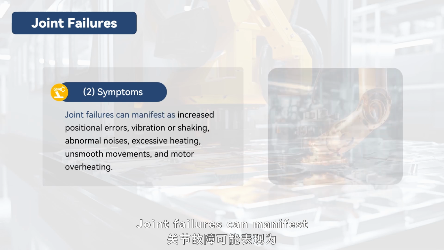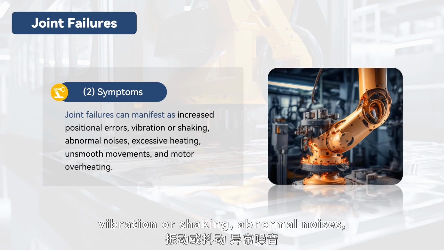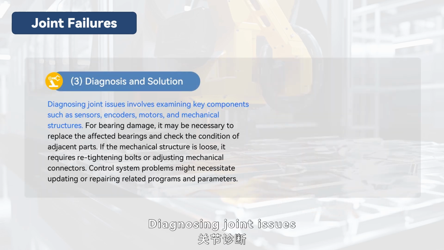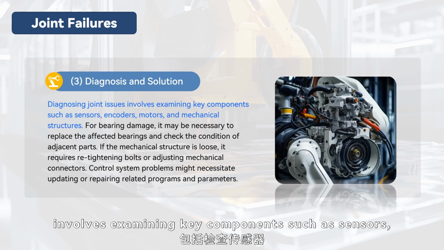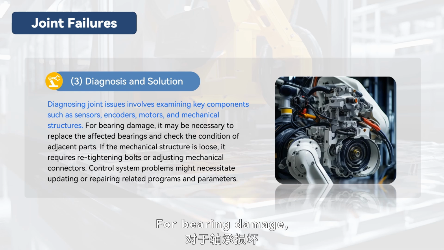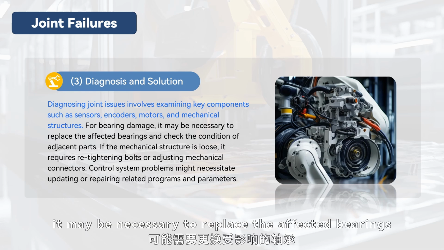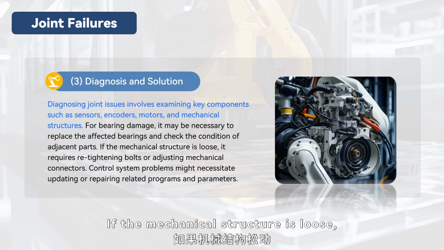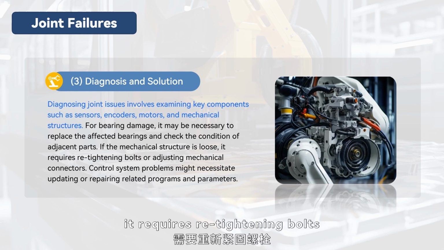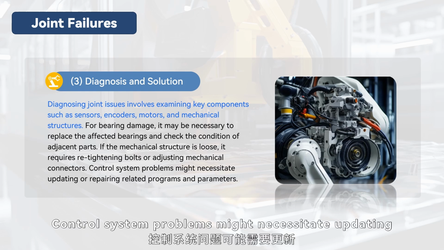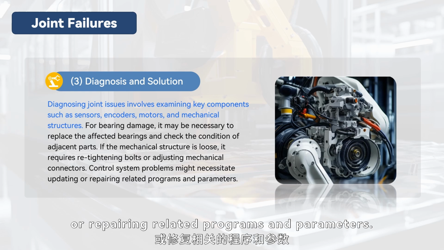Joint failures can manifest as increased positional errors, vibration or shaking, abnormal noises, excessive heating, unsmooth movements, and motor overheating. Diagnosing joint issues involves examining key components such as sensors, encoders, motors, and mechanical structures. For bearing damage, it may be necessary to replace the affected bearings and check the condition of adjacent parts. If the mechanical structure is loose, it requires retightening bolts or adjusting mechanical connectors. Control system problems might necessitate updating or repairing related programs and parameters.